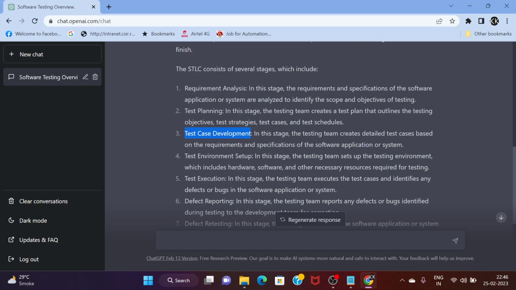So for making the environment ready, the fourth step is defined as test environment setup. I think that is fairly right. This step is mandatory. Before going into execution, we need to ensure that the setup is ready.